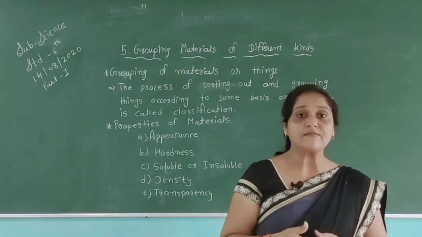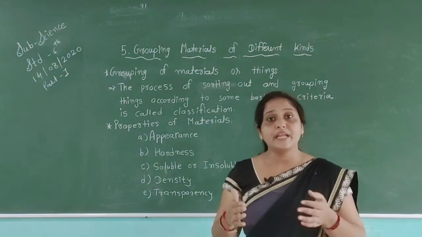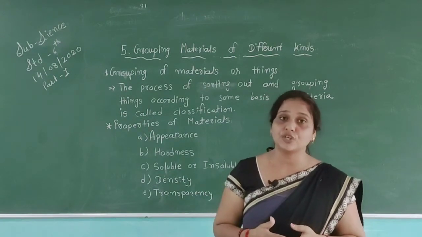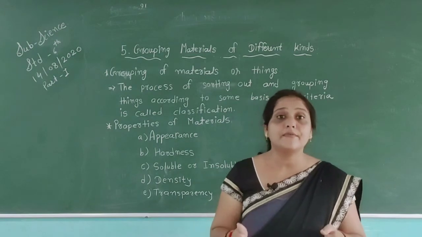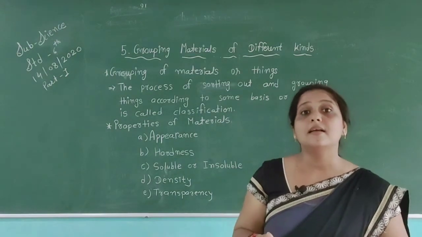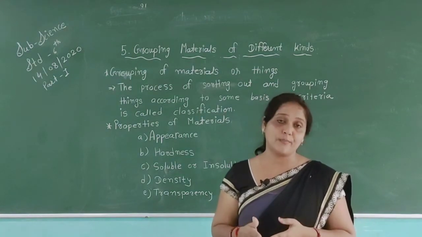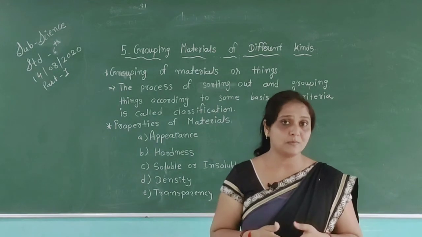All things which we use in our life are very different from each other in their properties. They are different in their size, their shape, and also their color. For example, at our home, we use different types of chairs.